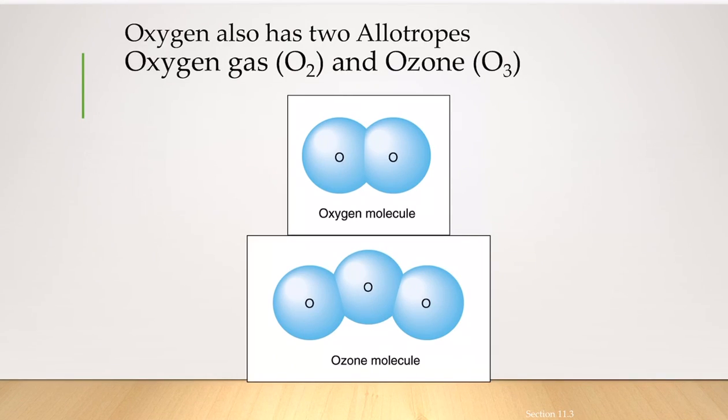Not only carbon, oxygen can also have allotropic forms. Oxygen can exist in 2 different allotropic forms. The first one is oxygen gas, and the second one is oxygen O3, which is also called ozone.